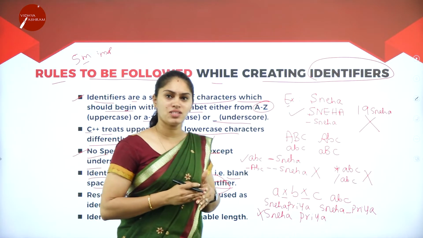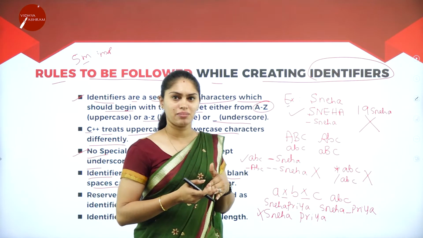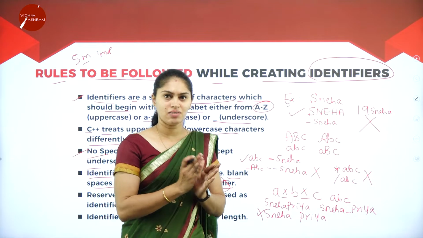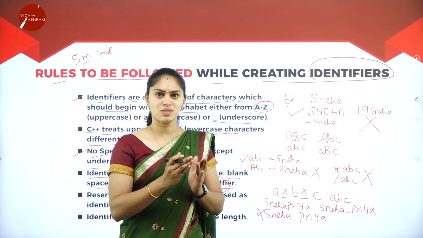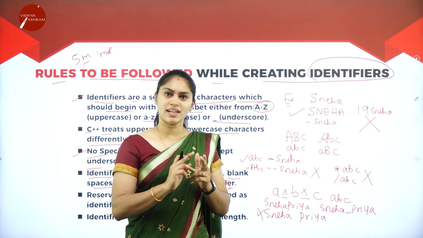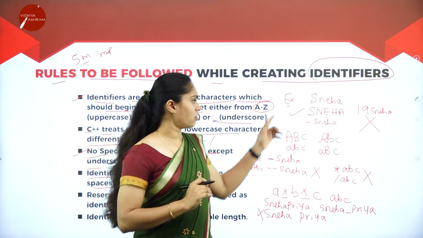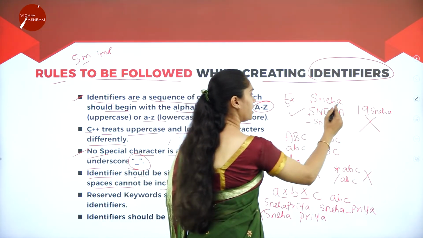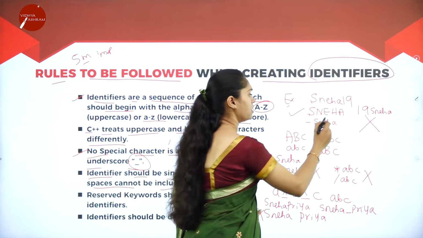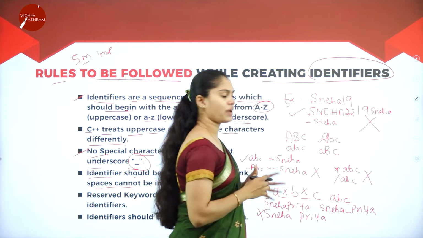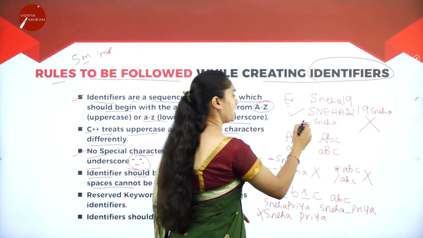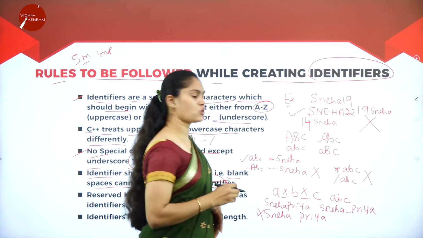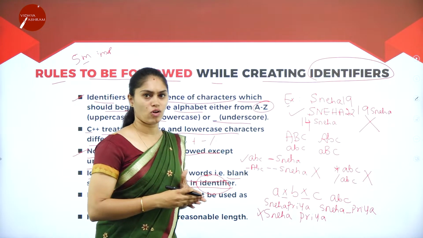Then when can we use numbers when we are declaring variables? At the beginning we cannot take numbers or any special character, but we can take numbers after the start of the variable name. For example, here I can take Sneha19, Sneha22. Like this I can take, but initially I cannot take numbers or a digit. That will be wrong usage.